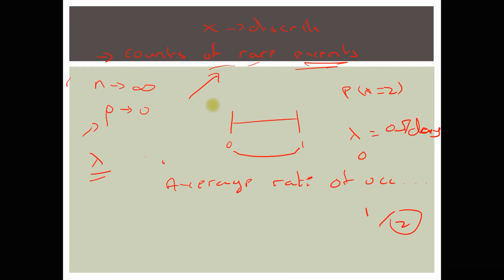Occur randomly means the same probability of occurrence at any point in time. And the last thing is that the average rate of occurrence, which is lambda, should be fixed. It should be the same over the period of interest.